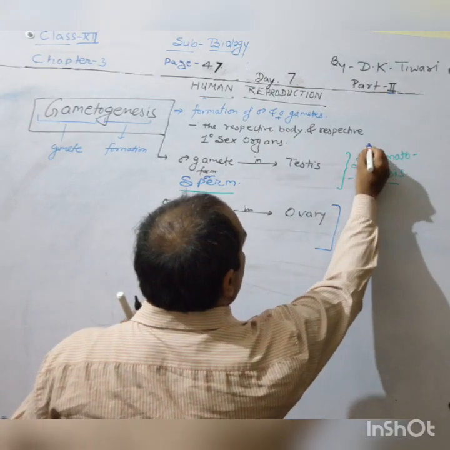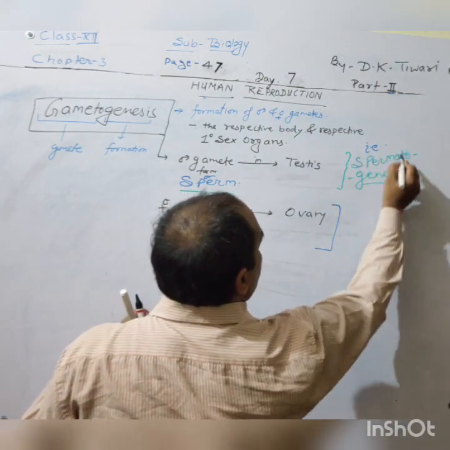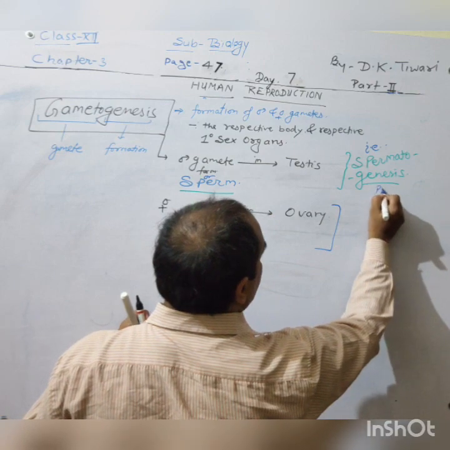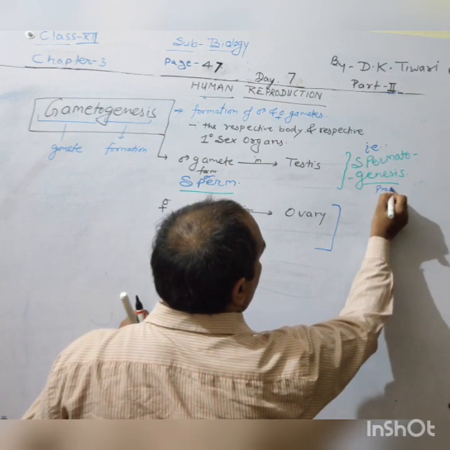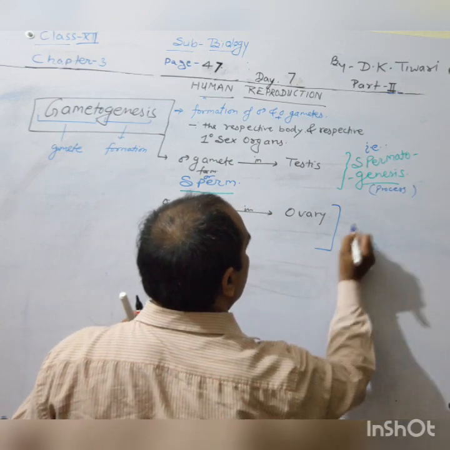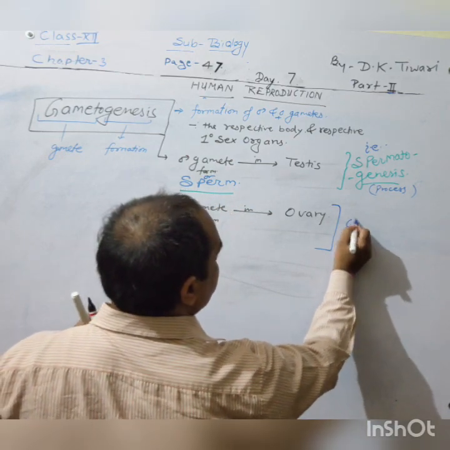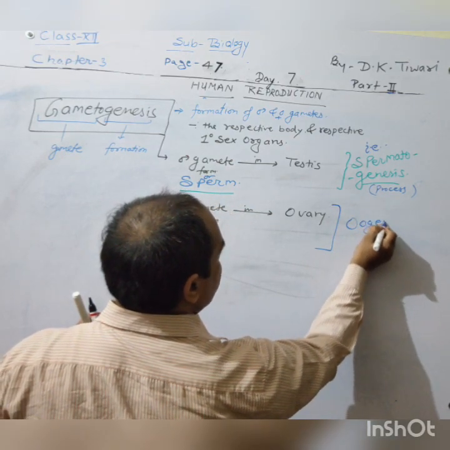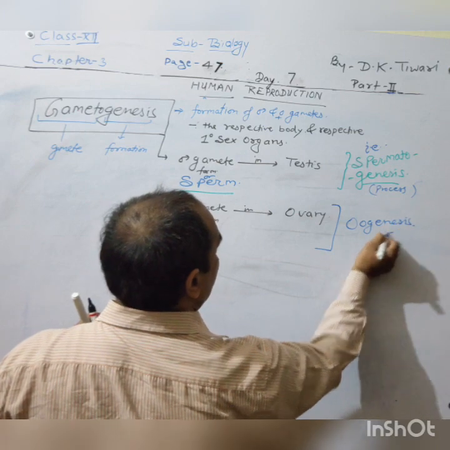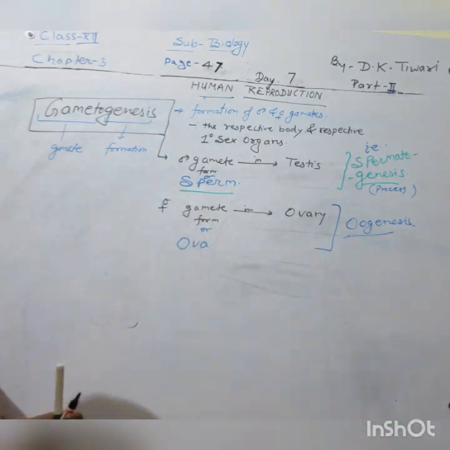So that is spermatogenesis. This is the process, and similarly here the name of the process is oogenesis. The process of formation of a female gamete in the ovary is oogenesis.